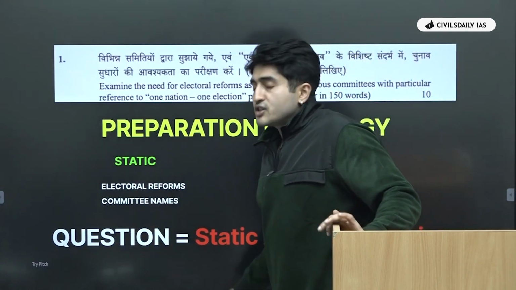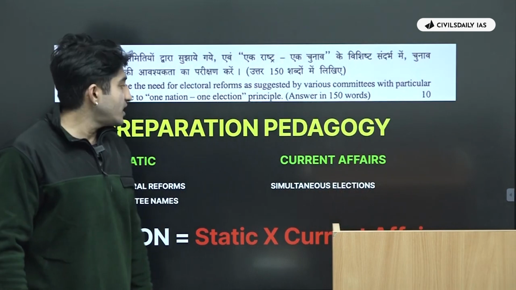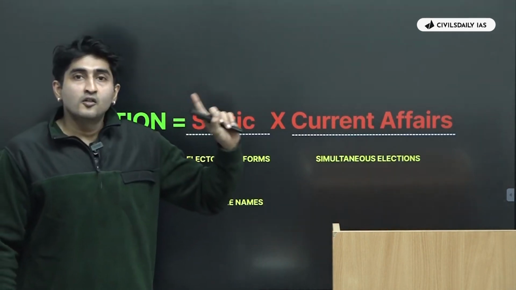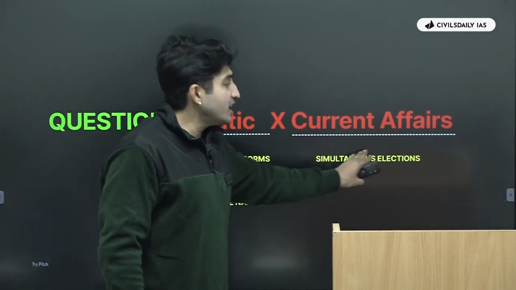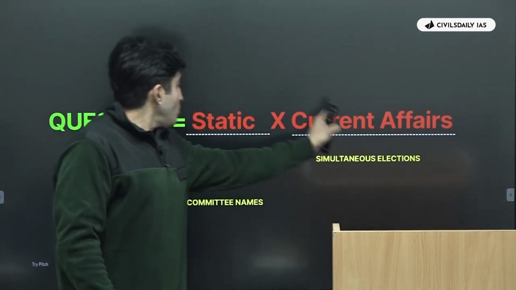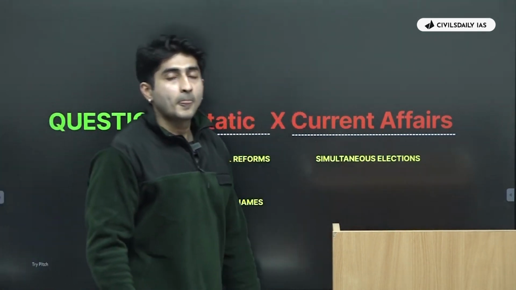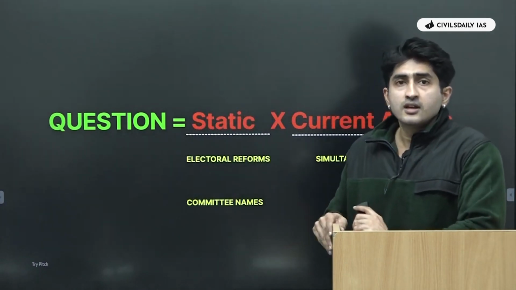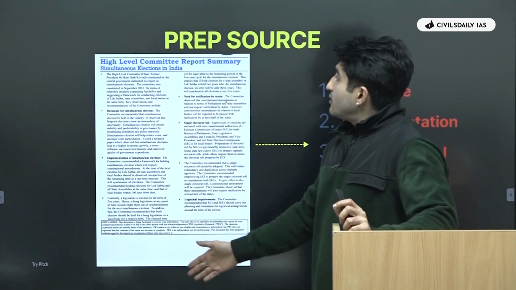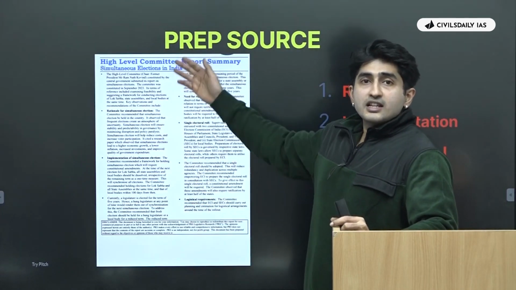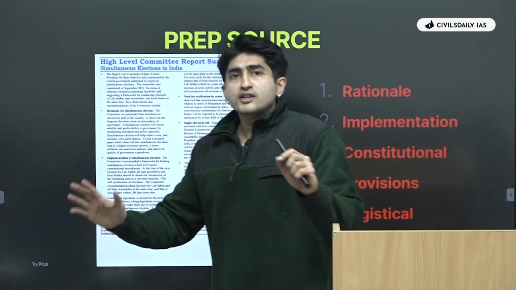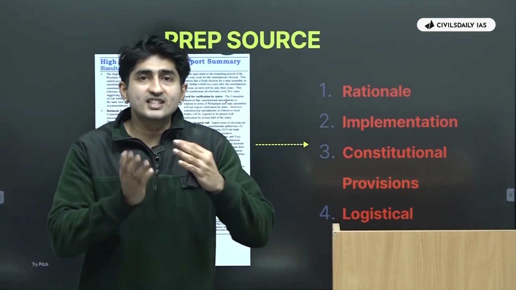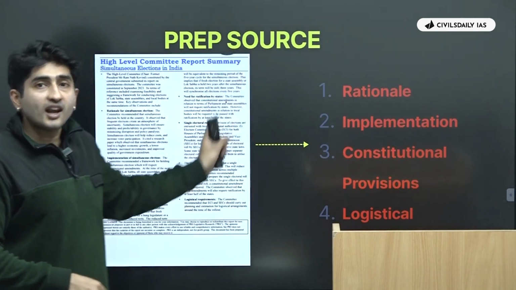But the question which appeared, it was more on the lines of a static cross current affairs question, where you had to analyze a particular current affairs topic from the perspective of static. Now, how do we do this? How do we approach this? Since if you see, this was the high-level committee report summary which was released by PRS, and most of the current affairs materials which came out that year was a slight tweak or a slight change in this particular aspect only.